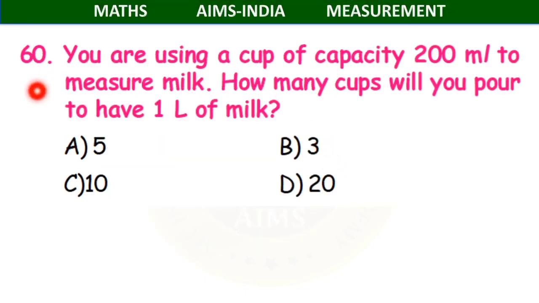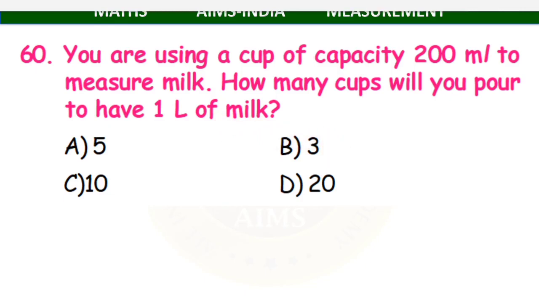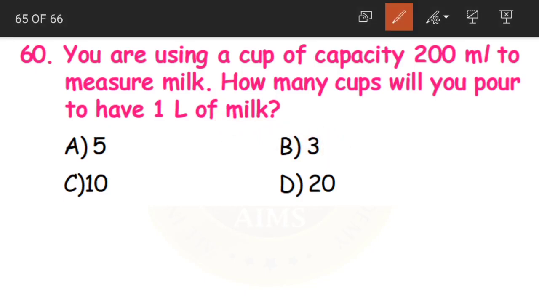And coming to the last question for today, question number 60. You are using a cup of capacity 200 milliliters to measure milk. How many cups will you pour to have 1 liter of milk? What are they saying? The cup we have has a capacity of 200 milliliters and we have to measure 1 liter of milk. We have 200 milliliters and we have to make 1 liter.